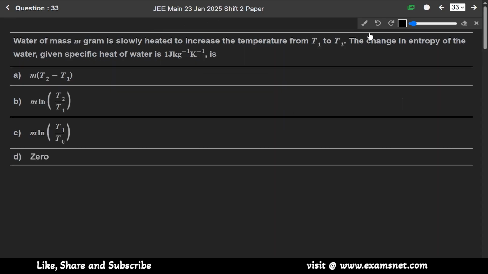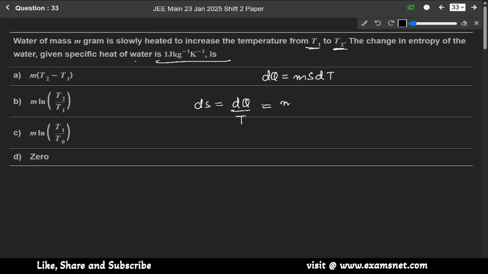Now question 33. Water of mass m gram is slowly heated to increase the temperature from T1 to T2. The change in entropy. Okay, we are given the specific heat. So change in entropy: we know that dq is equal to ms dt, and ds is equal to dq over t.